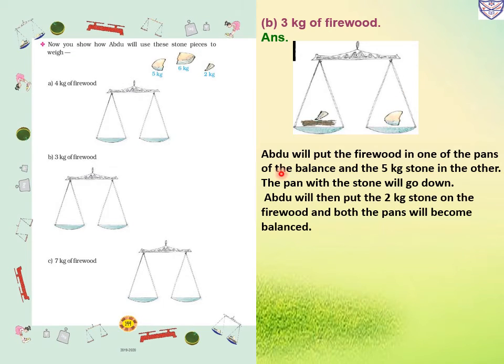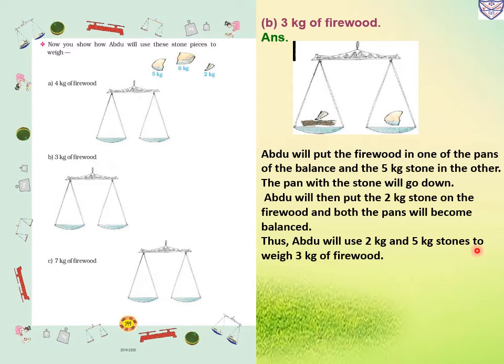So for balance, Abdu will then put the 2 kg stone on the firewood, and both the pans will become balanced. Thus Abdu will use 2 kg and 5 kg stones to weigh 3 kg of firewood.